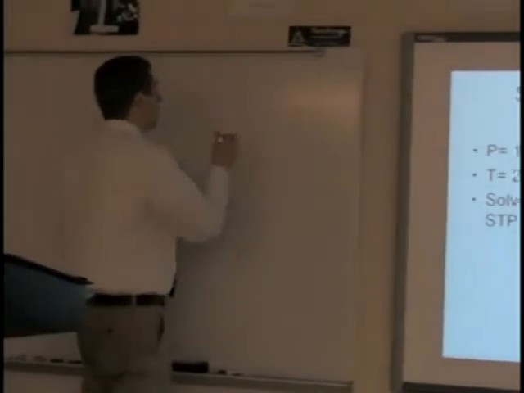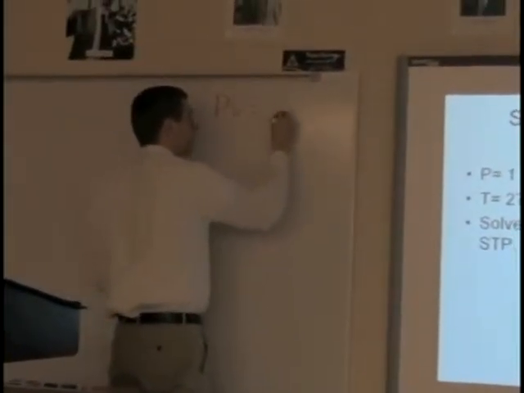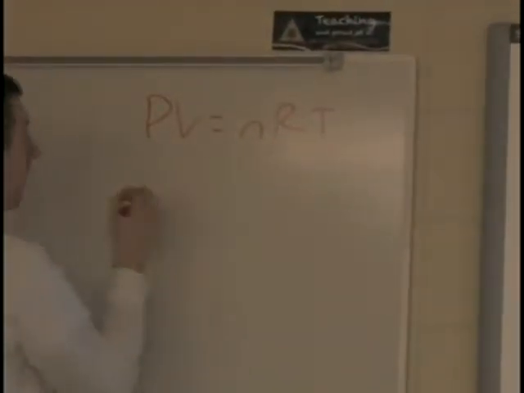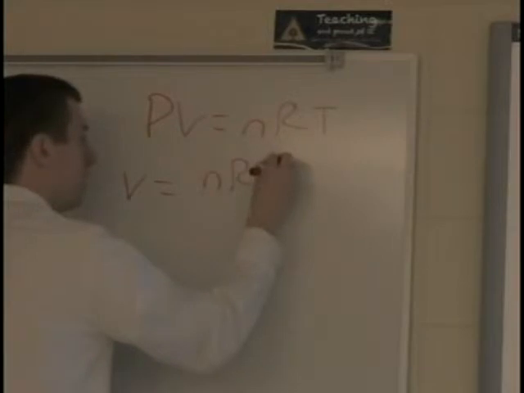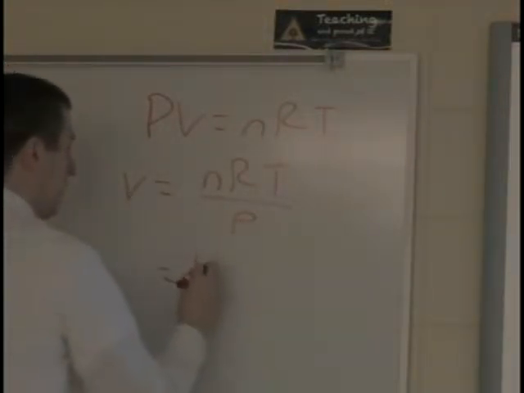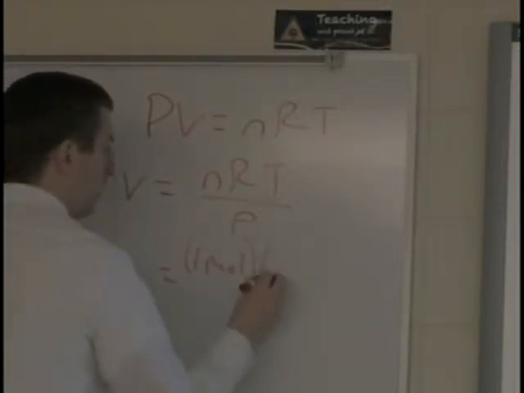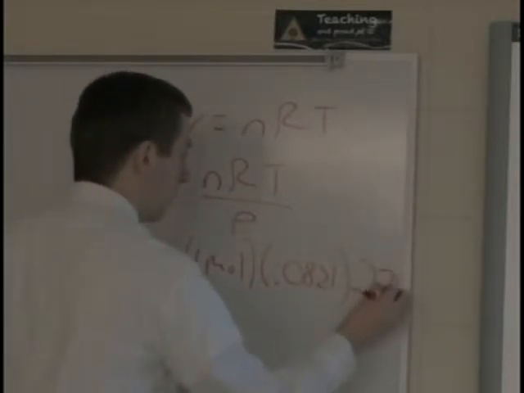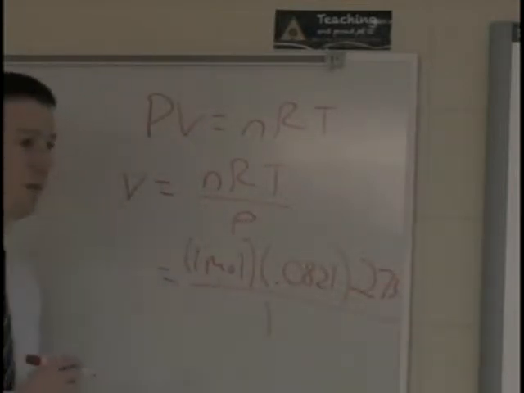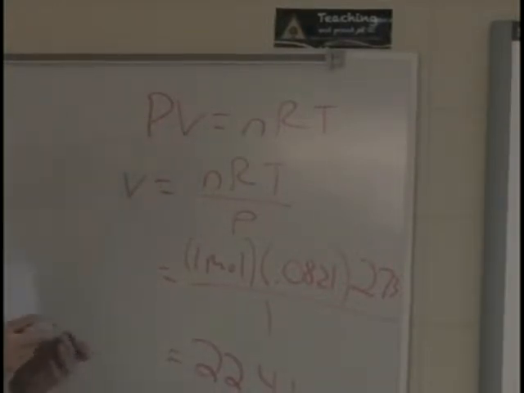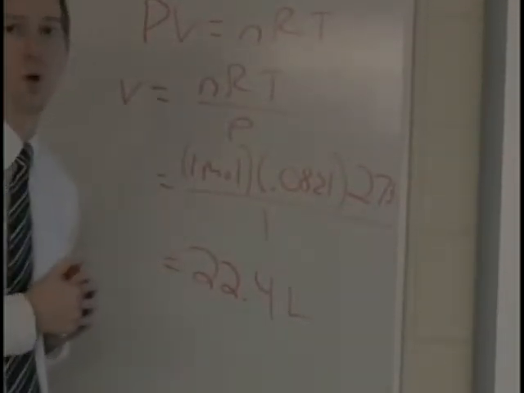1 mole is mentioned in the problem, so I know I'm using PV equals nRT. And once again, if you prefer to isolate the variable, because we want to solve for volume, volume would be nRT over P. From there, 1 mole of any gas, R value 0.0821. Standard temperature would be 273 Kelvin over standard pressure 1 atmosphere. Any gas at standard temperature and pressure and only 1 mole would occupy a volume of 22.4 liters.